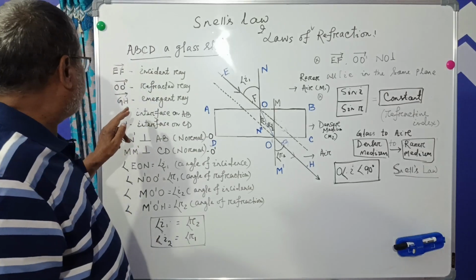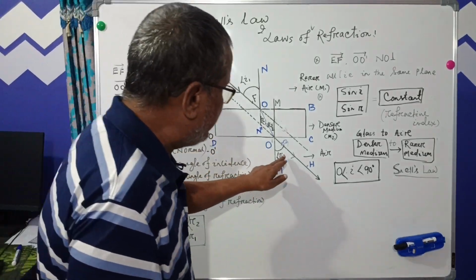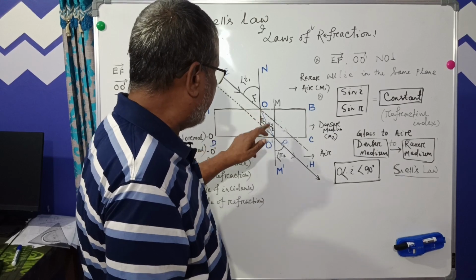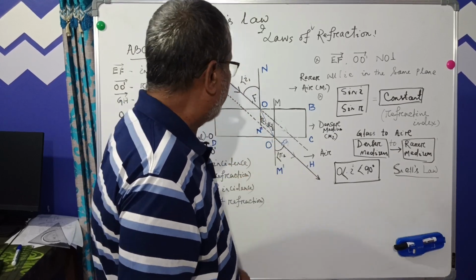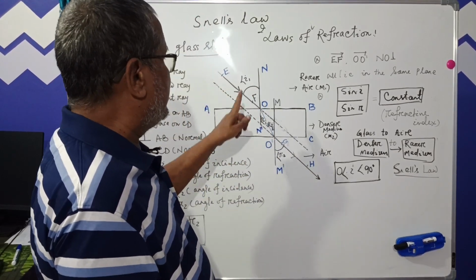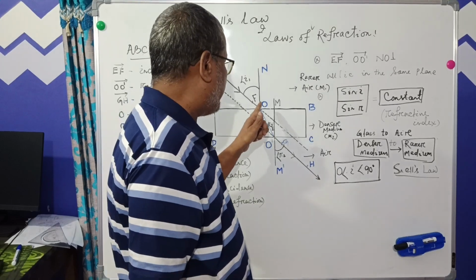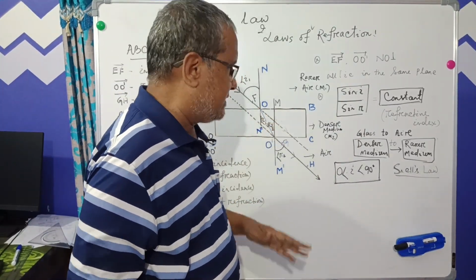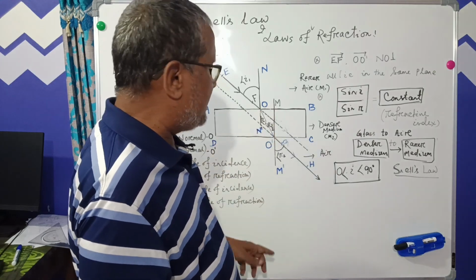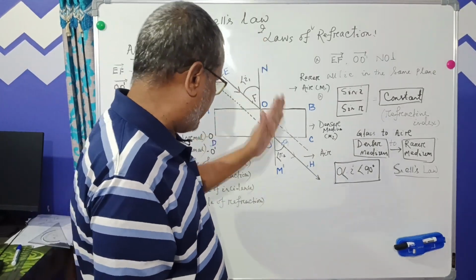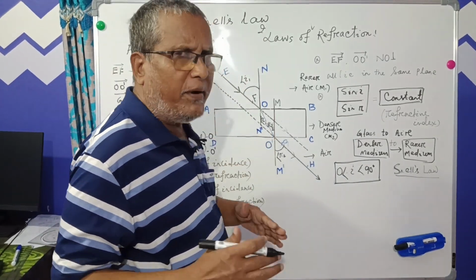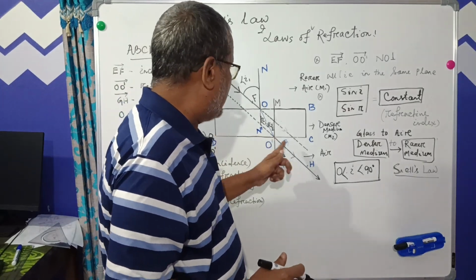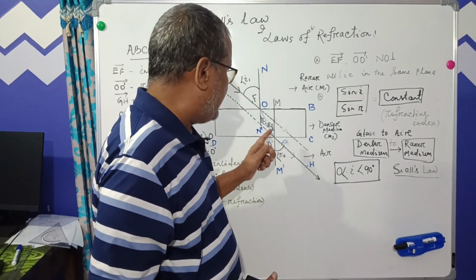So we have incident ray, refracted ray, and emergent ray. NN dash is the normal drawn at point O, the interface on side AB. Similarly, MM dash is the normal or perpendicular drawn at the point O dash on the side DC.